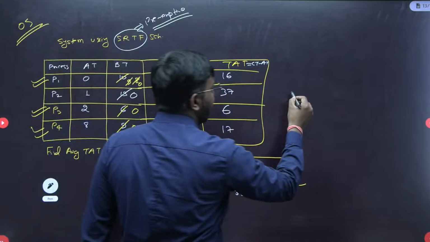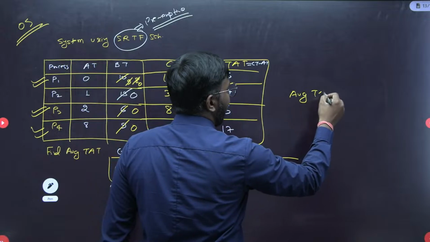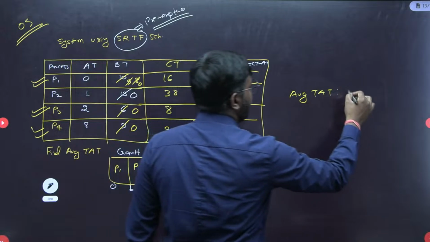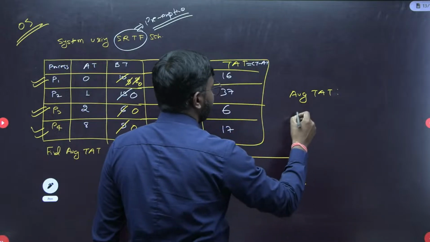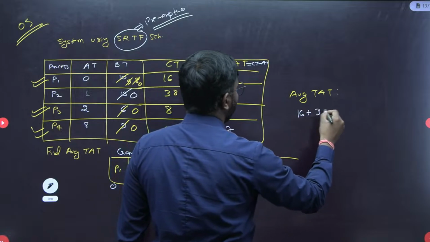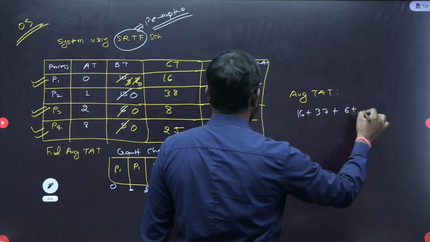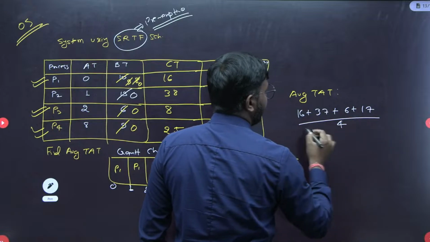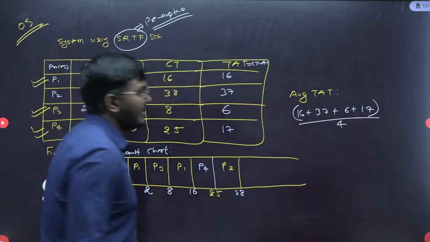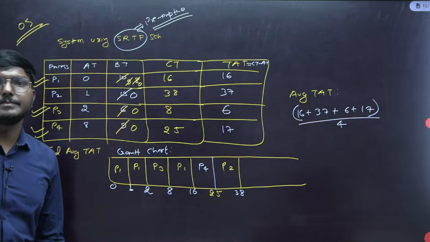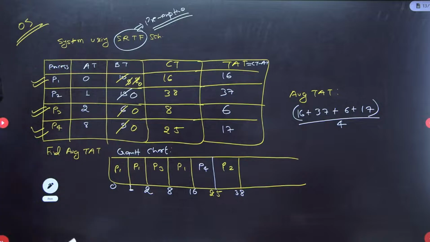So if you find the average TAT, it will be 16 plus 37 plus 6 plus 17 divided by 4. So we will find this. Okay, now let's see the next question quickly.